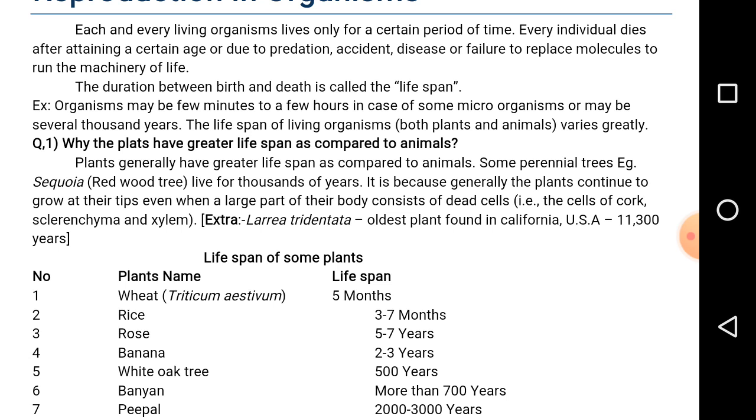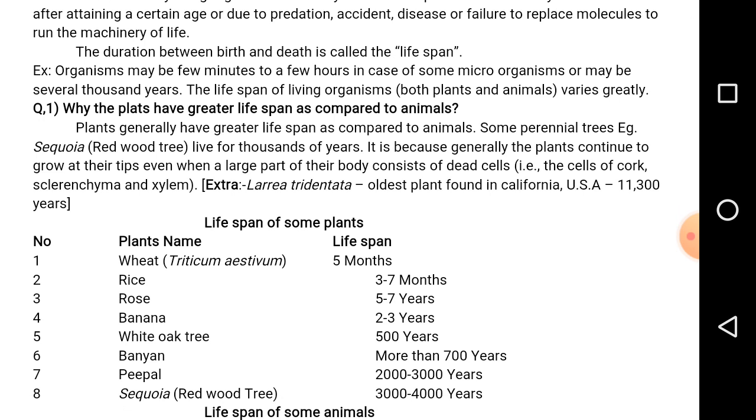The meristematic cells have the power of continuous division. As a result, the plants continue to grow until the end. As a result, plants have a greater lifespan when compared to animals because of the presence of the meristem, especially at the tip, which is called the apical meristem.